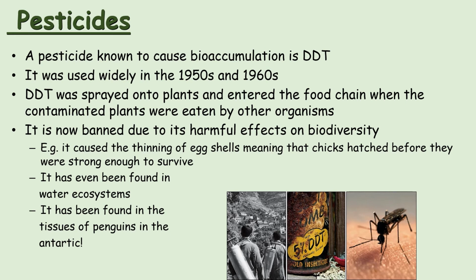DDT was sprayed onto plants and entered the food chain, where the contaminated plants were eaten by other organisms. It is now banned due to its harmful effects on biodiversity. It caused thinning of eggshells, meaning that chicks hatched before they were strong enough to survive. It has even been found in water ecosystems, and it has been found all the way in the tissues of penguins in Antarctica. It was quite a harmful pesticide.